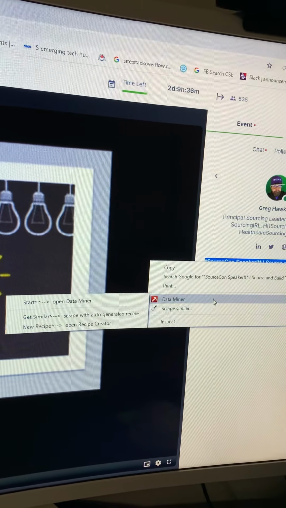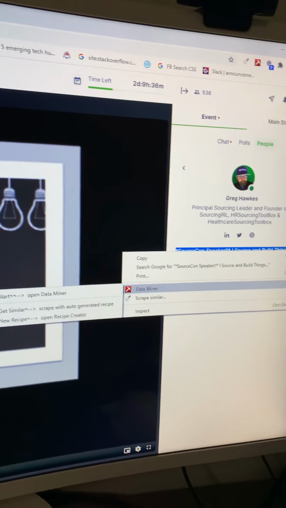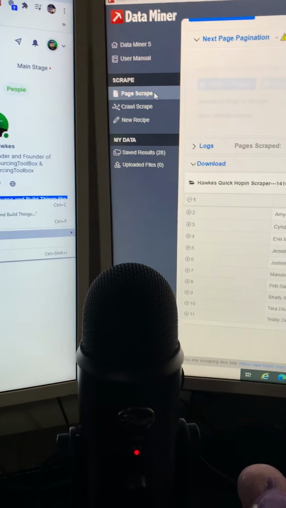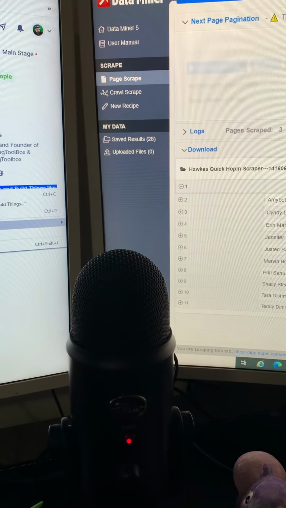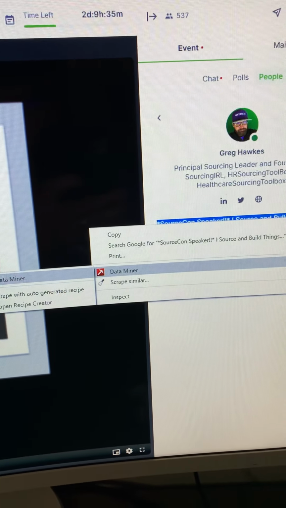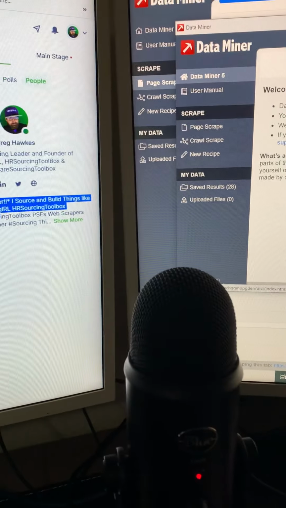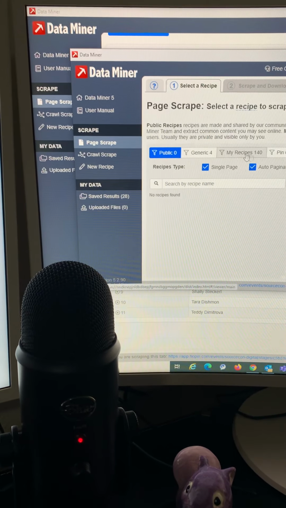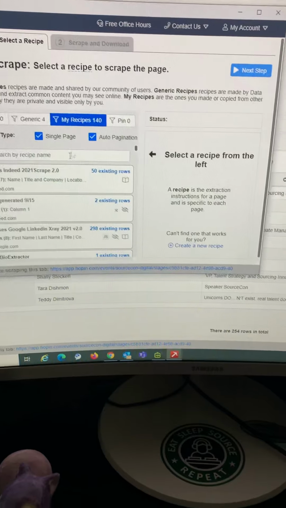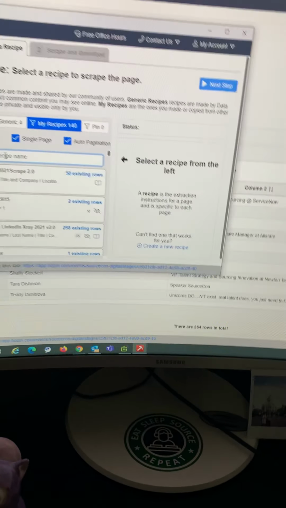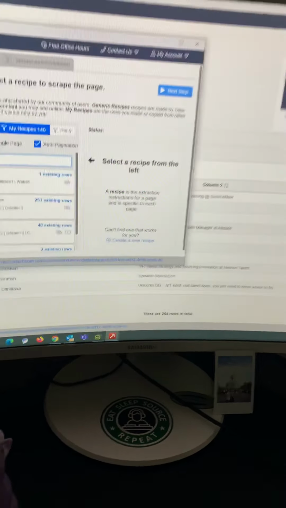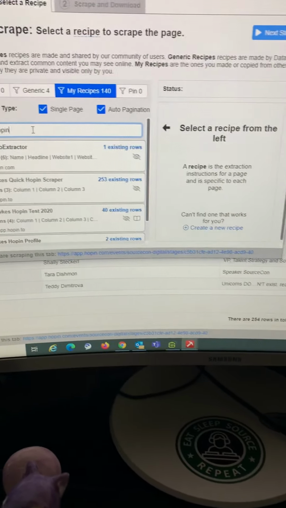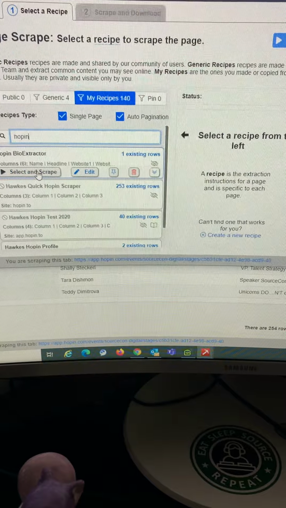Let me see if I can pull up two data miners here. So I got this list. Okay, I have several recipes made, and my recipe is, what did I name it? It was probably Hoppin'. So I'm getting ready to do this for another conference in a couple of months, but it's more of an engineering conference. But I just like to test things.